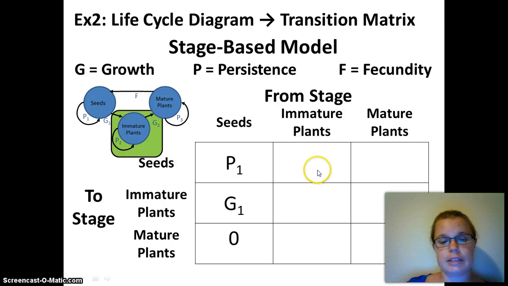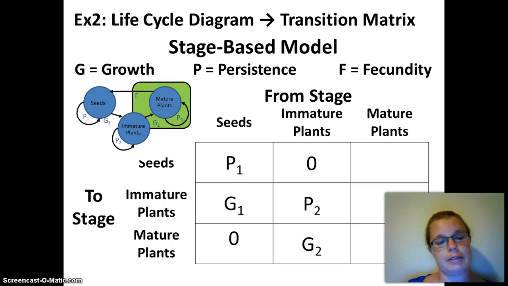Now how about when we look at immature plants? Can immature plants contribute to seeds? No. They're not reproductively mature yet, so that'll be a 0. However, immature plants can stay immature plants. That's persistence, so P2. And immature plants can grow into mature plants, and that's G2.